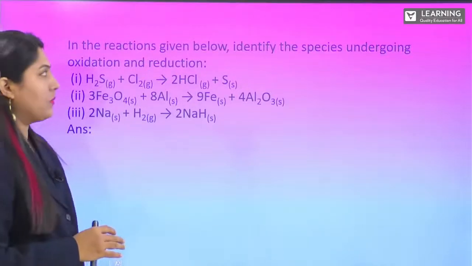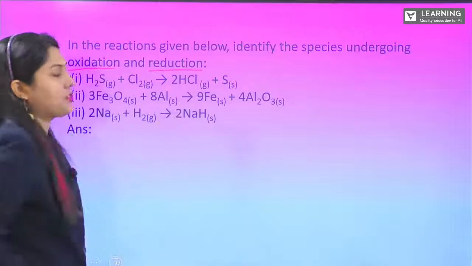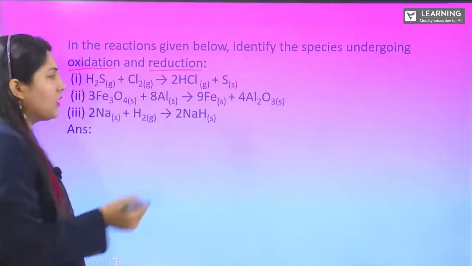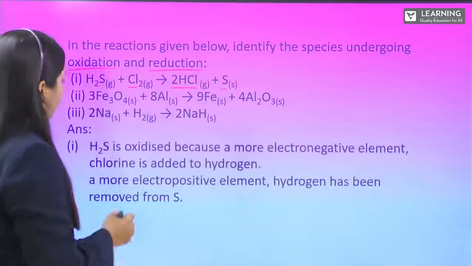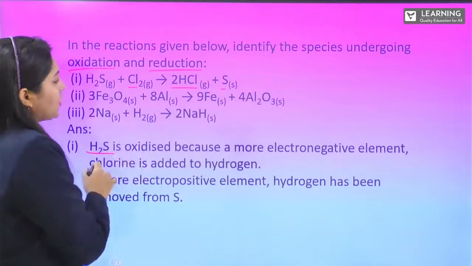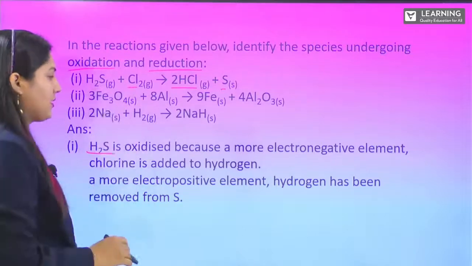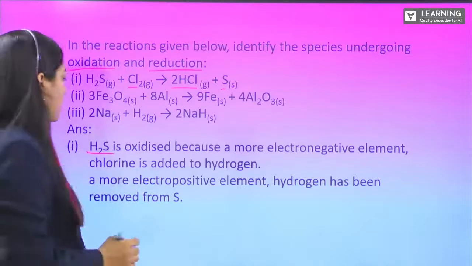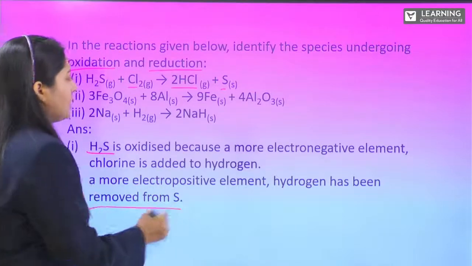So we just get started with some examples here. In the reactions given below, identify the species undergoing oxidation and reduction. Can you do this? The first one is H2S reacts with chlorine, which gives you HCl plus sulfur. So here what happens? H2S is oxidized. Why? Because chlorine, a more electronegative element, is added to H2S, so hydrogen has been removed from the sulfur.